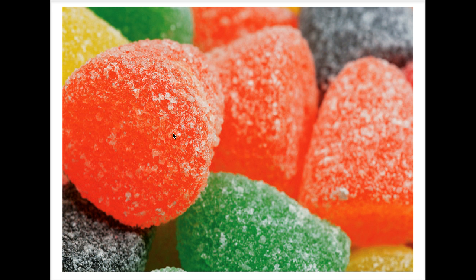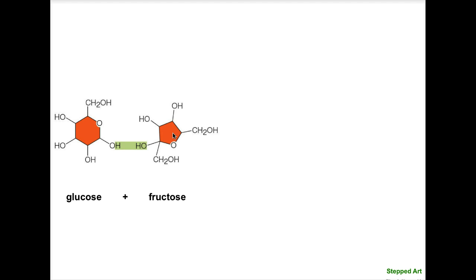So now we're going to get into the 4 macromolecules. The 4 macromolecules are built upon individual atoms which come together to form molecules, which then come together to form macromolecules. And when I say come together, what I mean is bonding. So this is a view of some gumdrops, and on the surface of the gumdrops we can see sugar. Sugar is a type of carbohydrate. So let's look at our first macromolecule, carbohydrates.